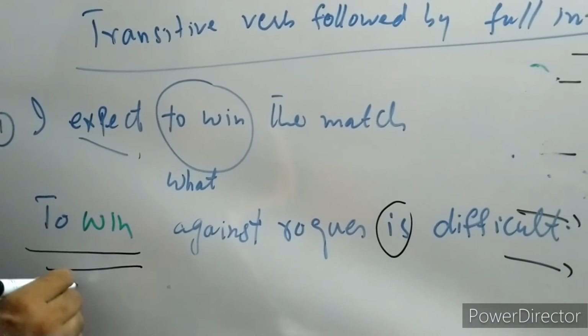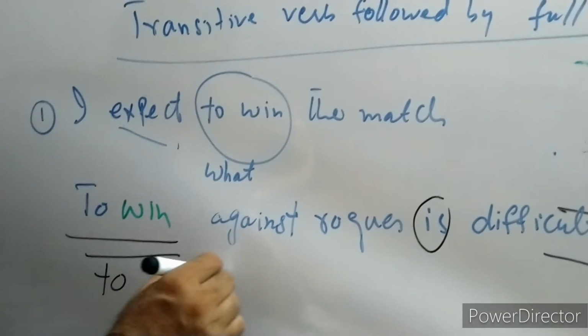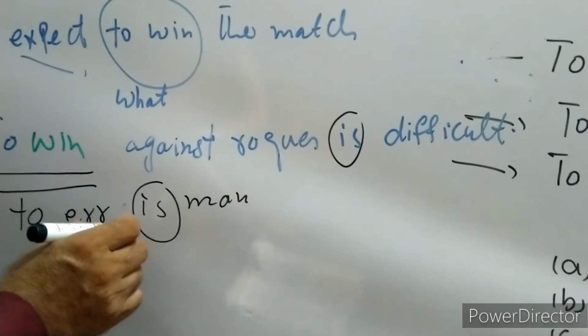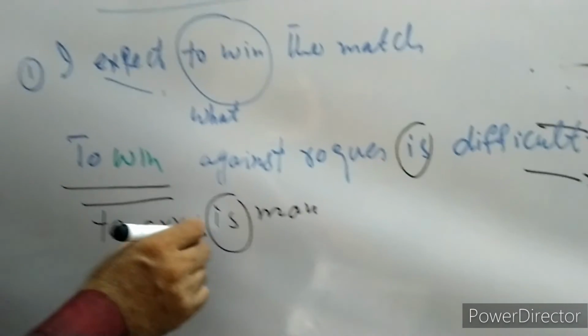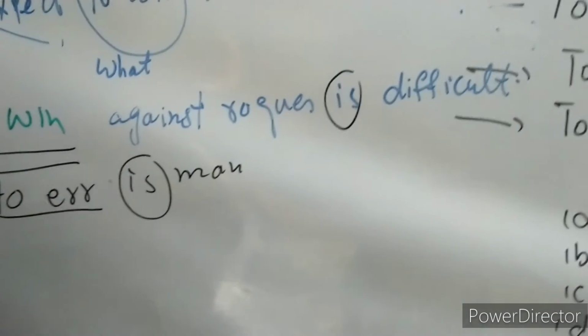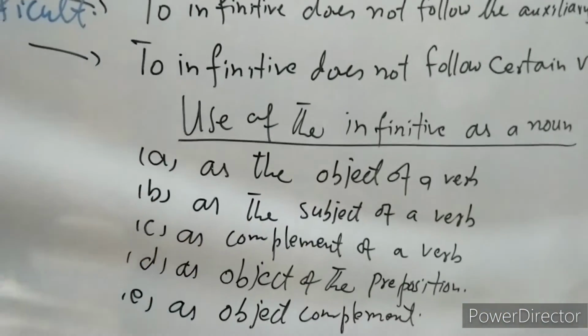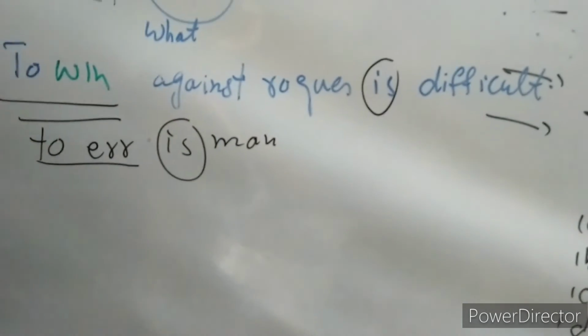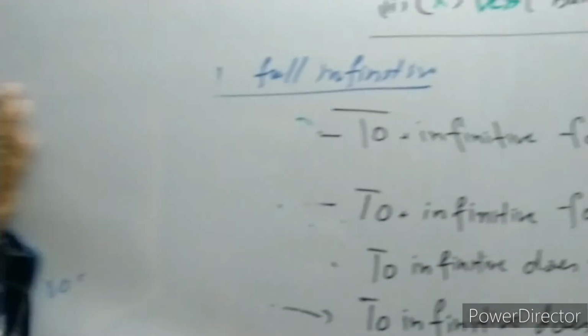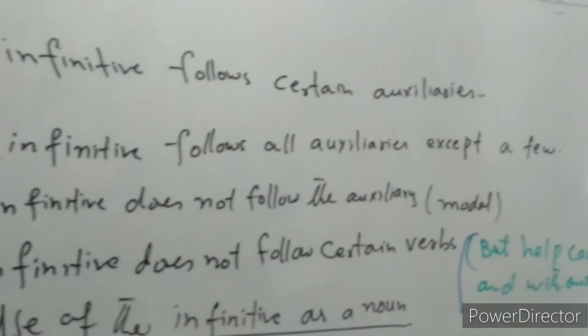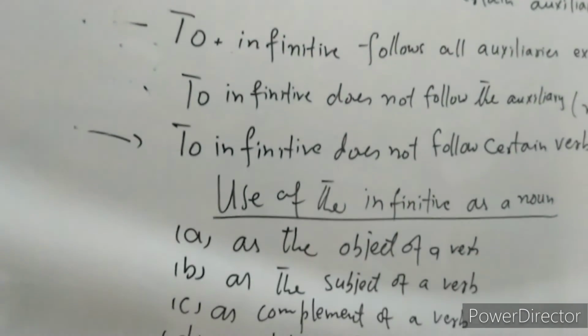Okay. Another is the verb, especially a linking verb, and this is the subject of this verb. Another option is as complement of a verb. Okay, so syntax is very important, the elements of a sentence. So these are the elements of a sentence: object, subject, complement. Okay, so as complement of a verb.